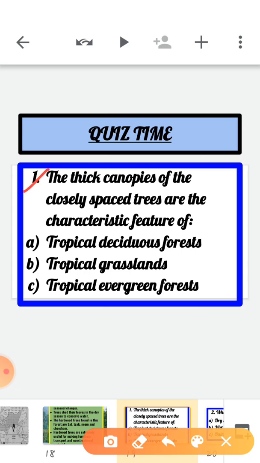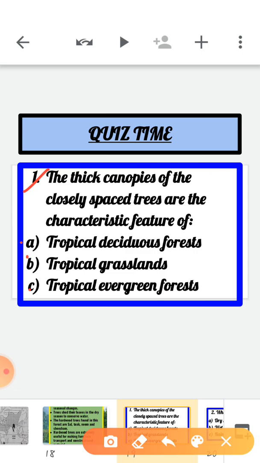So the first question is, the thick canopies of the closely spaced trees are the characteristic feature of dash. Option A, tropical deciduous forest. Option B, tropical grasslands. And option C, tropical evergreen forest.